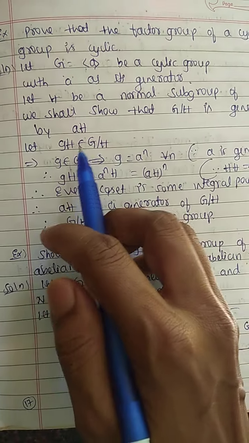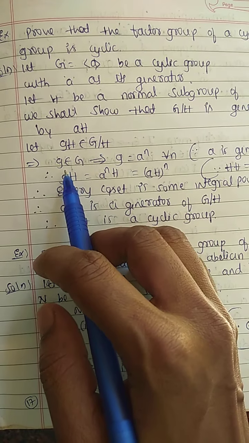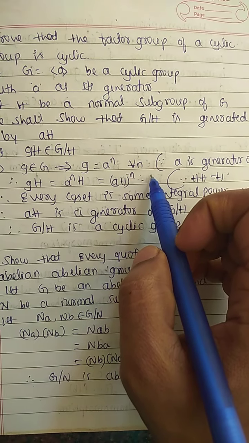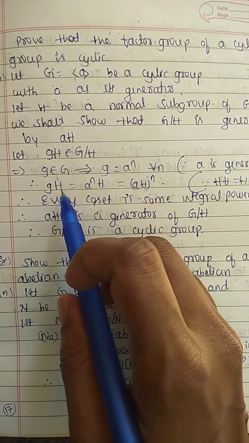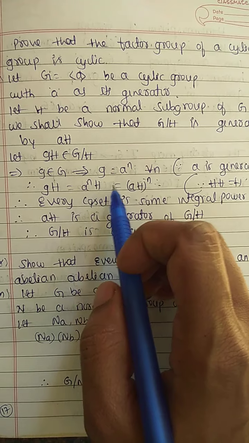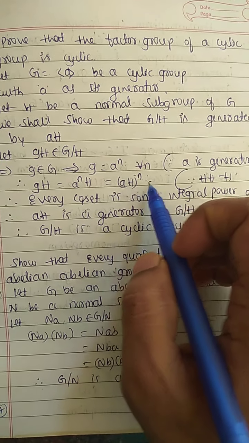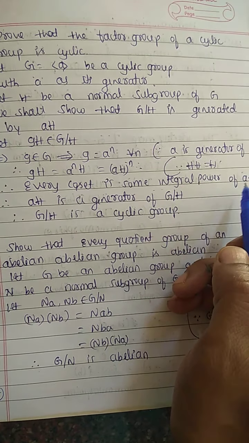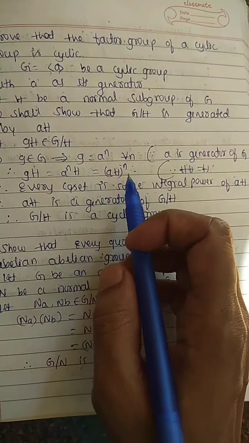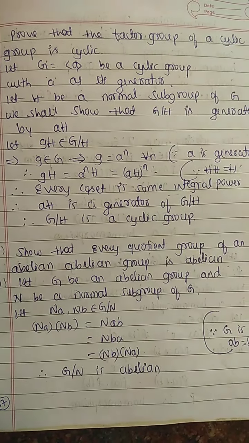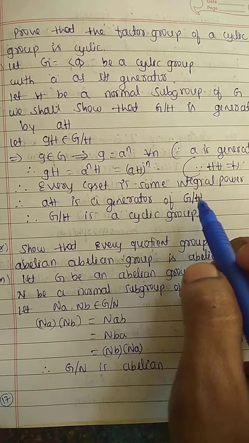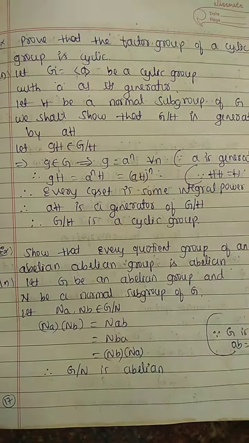Let gH belong to G/H, g belongs to G. g equals a^n for some integer n, because a is a generator. gH equals a^n H. This can be written as (aH)^n. Therefore, every coset is some integral power of aH. Therefore, aH is a generator of G/H. Therefore, G/H is a cyclic group.